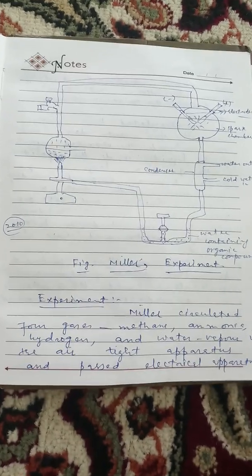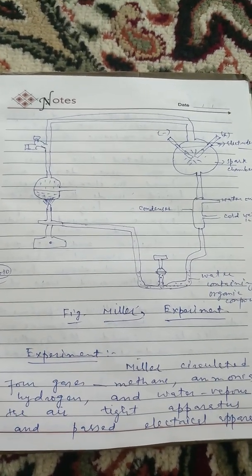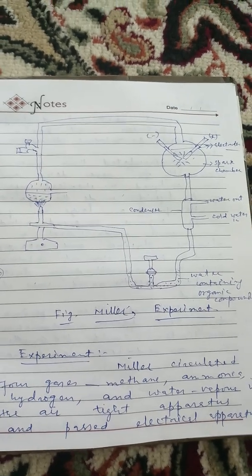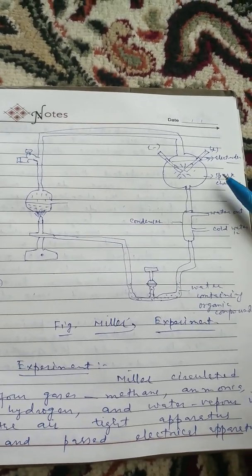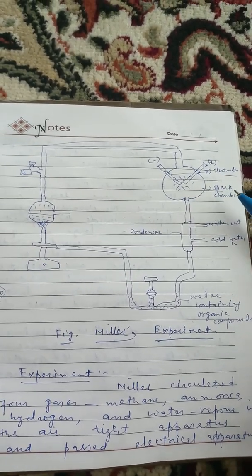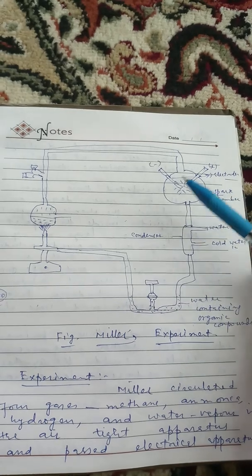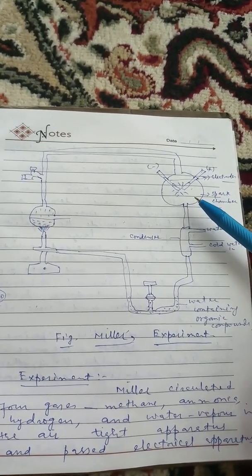The apparatus of Miller's experiment is given here in this picture. These are the electrodes, negative electrode and positive electrode. This is the spark chamber where these gases are exposed to high voltage.